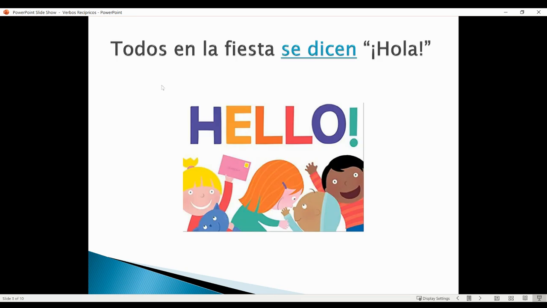For instance, here, if we look at this sentence, it says, Todos en la fiesta se dicen hola. So here we have the verb decir, right? We can make it into a reciprocal action by adding the pronoun se in front of it. So here we're stating that everyone in the party says hello to each other, right? So they're all saying hello.